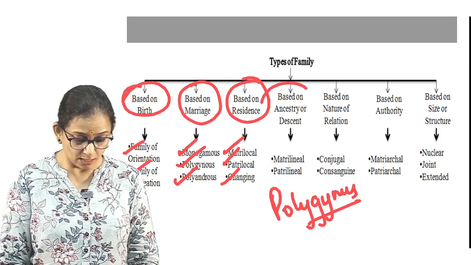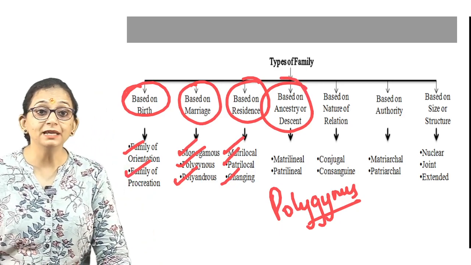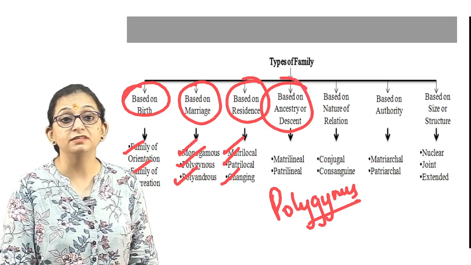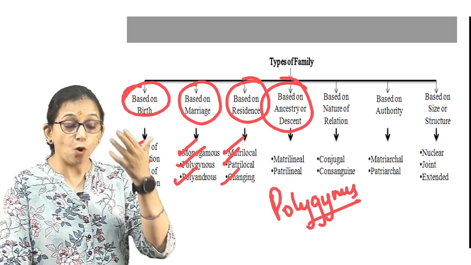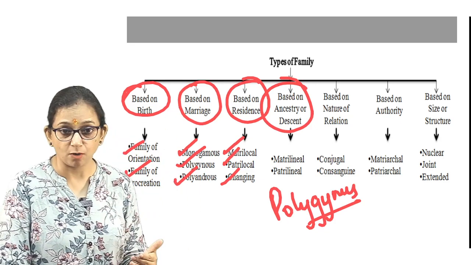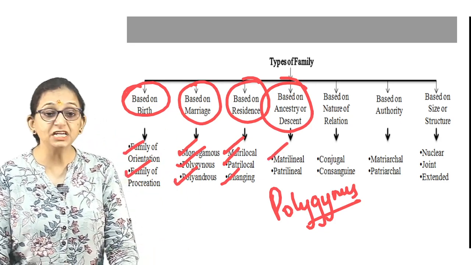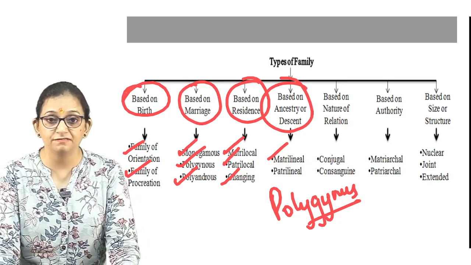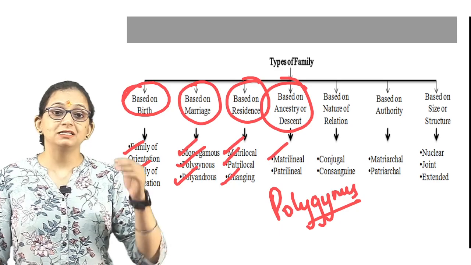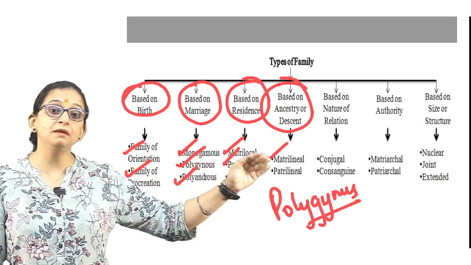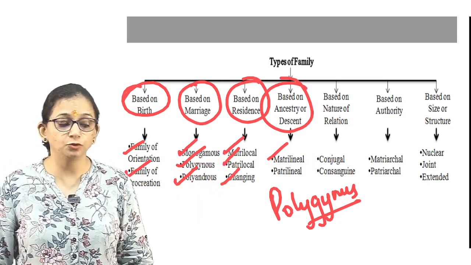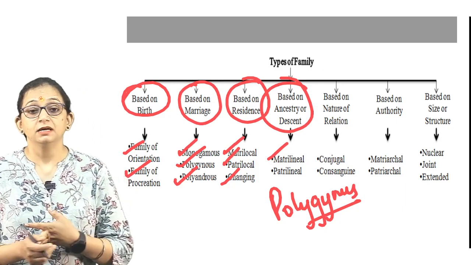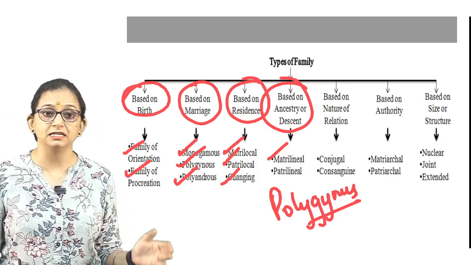Next we come to types of family based on ancestry or descent, I mean, where they are coming from. First is the matrilineal family. What is the matrilineal family? When ancestry or descent is traced through the female line, or through the mother's side, the family is called a matrilineal family.